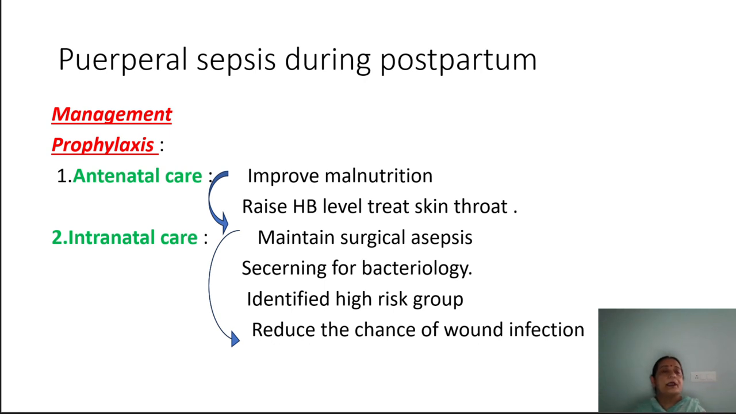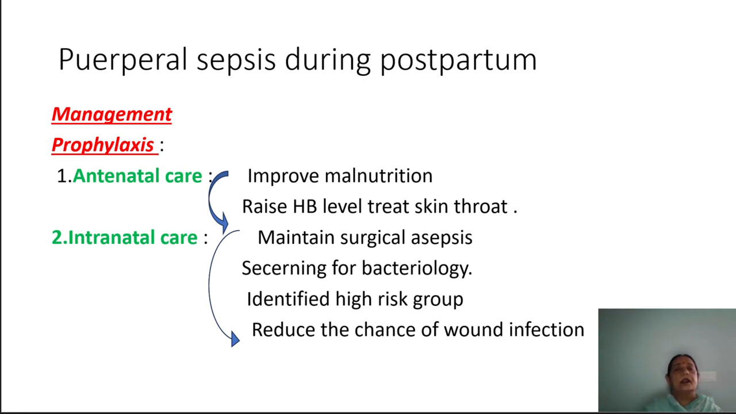Now the management. In prophylaxis management, we will start from the antenatal period. In antenatal, we will improve the malnutrition of the patient. The patient should not be malnourished because she is prone to puerperal sepsis. Regarding Hb level, if the patient is anemic, we will provide iron supplements. It can be oral supplements, intravenous, or blood transfusion. So we will treat the anemia and also treat skin and throat infections, because these infections can lead to puerperal sepsis after delivery.